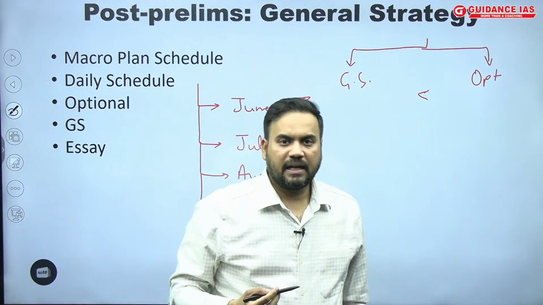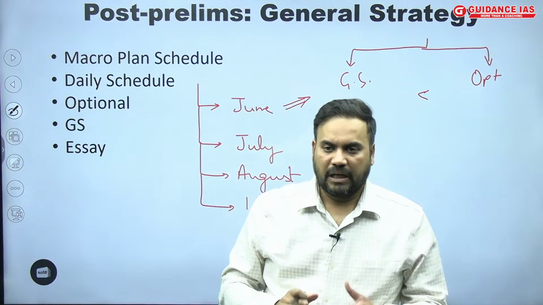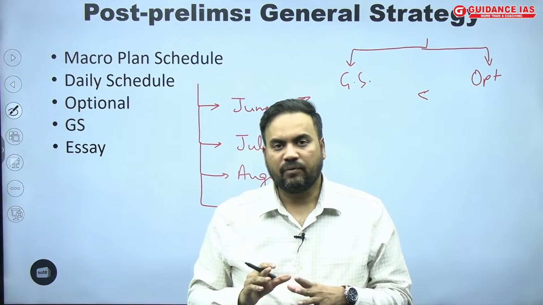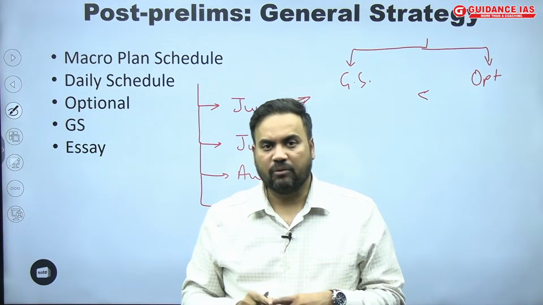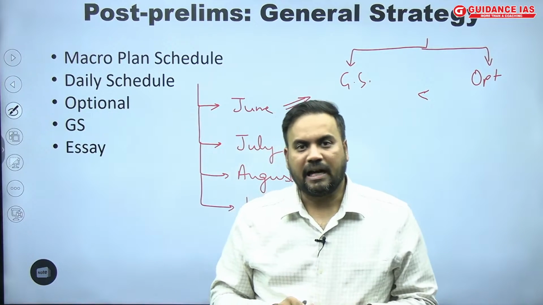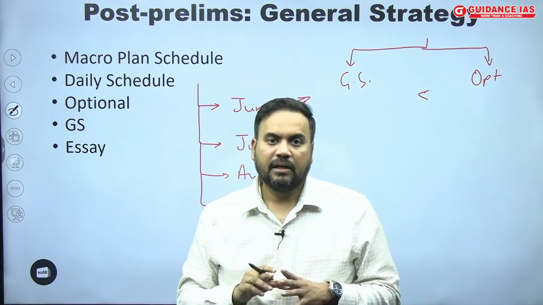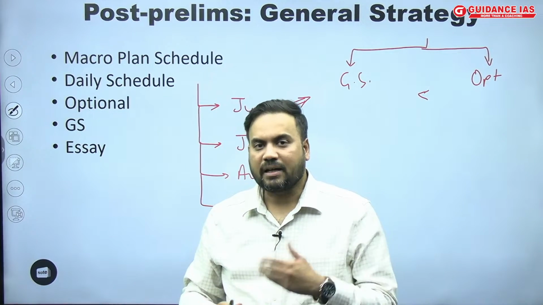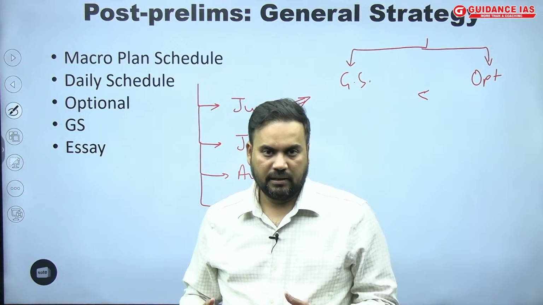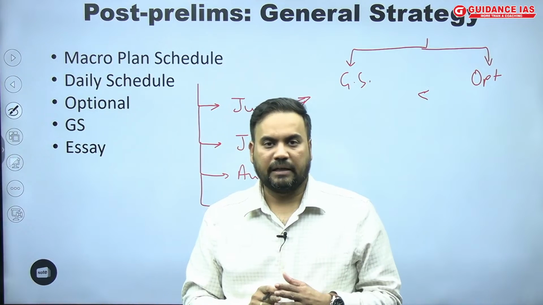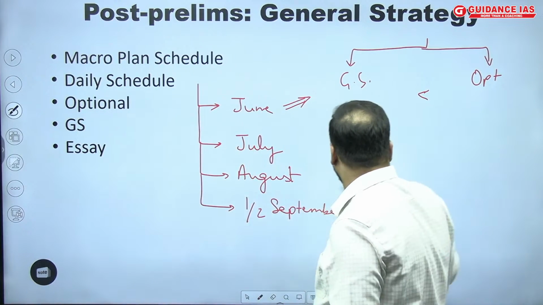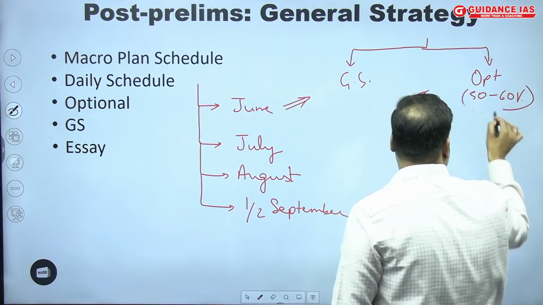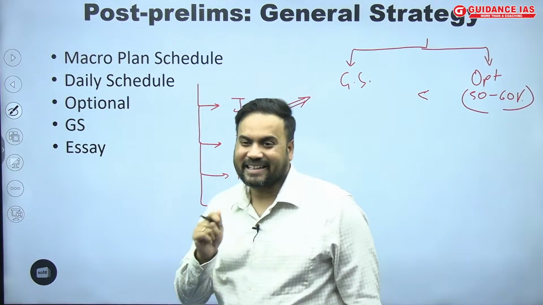Because I believe most of you would have stopped your optional preparation somewhere around the end of February. That means for March, April and May, almost 3 months, you didn't study your optionals at all. So it is the right time to start revising your optionals again. And if in the first month we are able to complete at least 50 to 60% of the optional chunk, that will give us an edge.